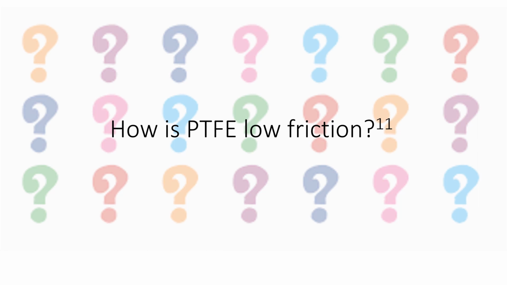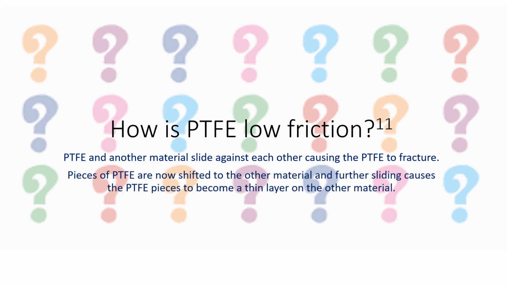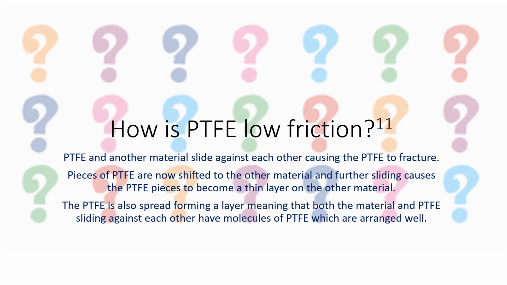How is PTFE low friction? PTFE and another material slide against each other, causing the PTFE to fracture. Pieces of PTFE are now shifted to the other material, and further sliding causes the PTFE pieces to become a thin layer on the other material. The PTFE is also spread, forming a layer, meaning that both the material and the PTFE sliding against each other have molecules of PTFE which are well arranged. Therefore, the two materials can move against one another without friction.